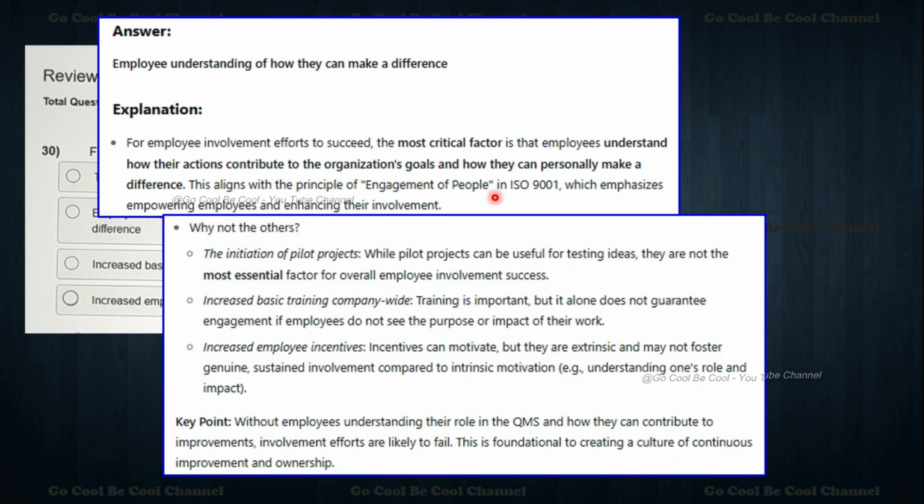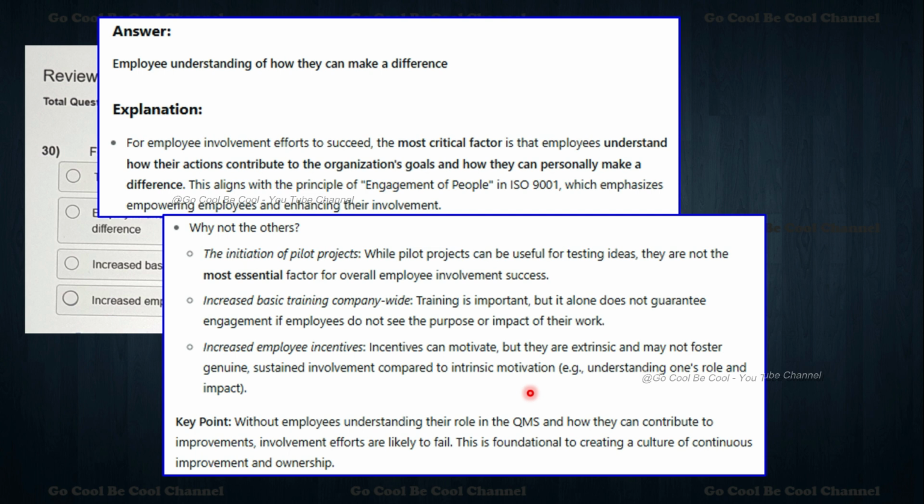Now let's also talk about why not the others. The initiation of the pilot project is not the most essential for this. Increasing the basic training company-wide does not guarantee engagement if employees do not see the purpose or the impact of their work. Then increasing the employee incentives: incentives can motivate, but they are extrinsic and may not foster genuine sustained involvement compared to intrinsic motivation.